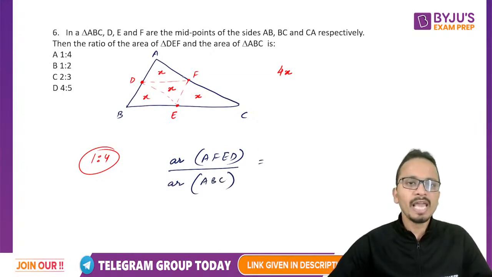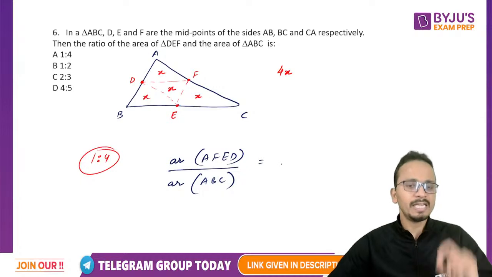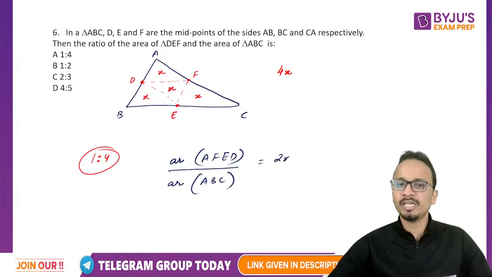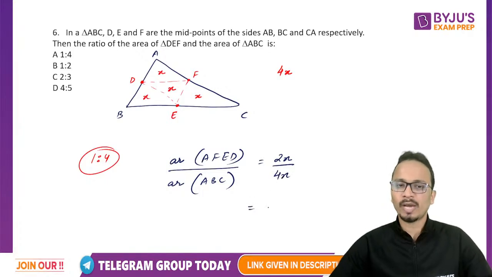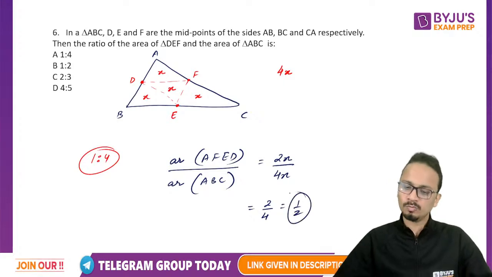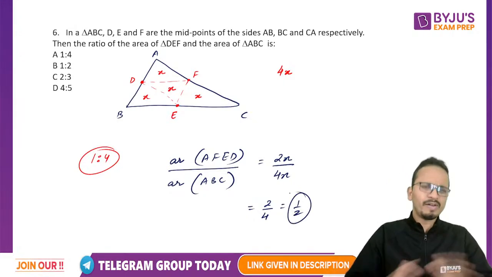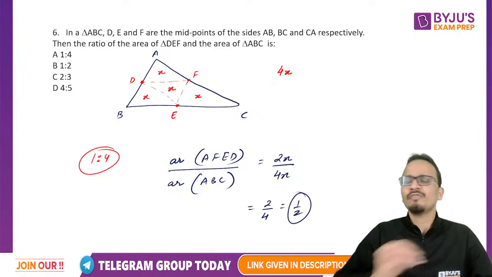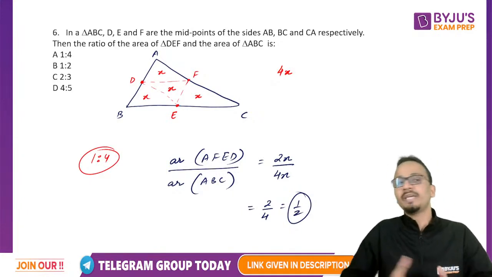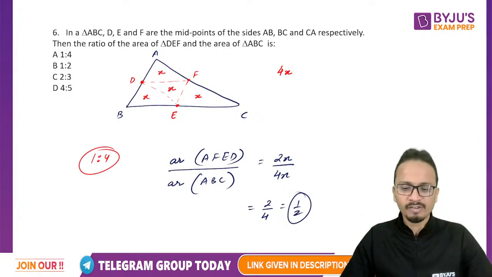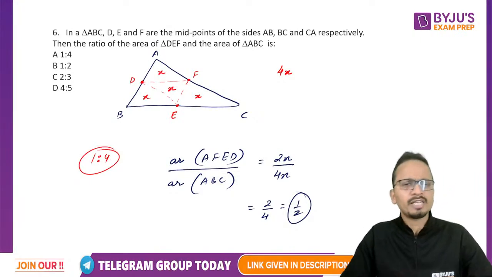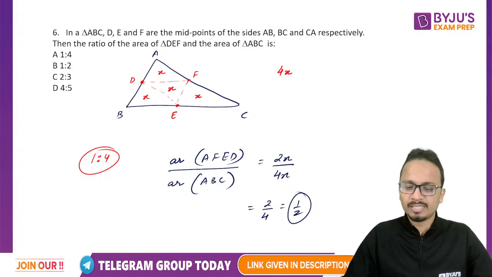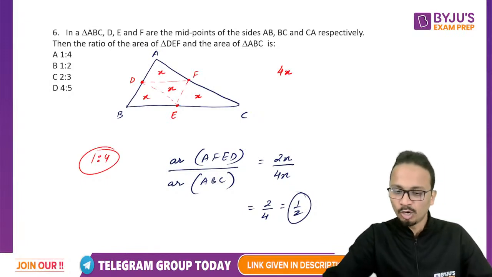AFED contains two triangles, so it will be 2x upon the total area, that is 4x. So the ratio will be 2 upon 4, or 1 upon 2. So you can just find the relation between the areas of any of these regions with respect to the bigger triangle. This is the property of triangles that is followed everywhere. Now with this, let's move on to the next question.